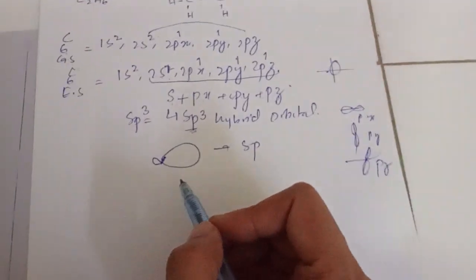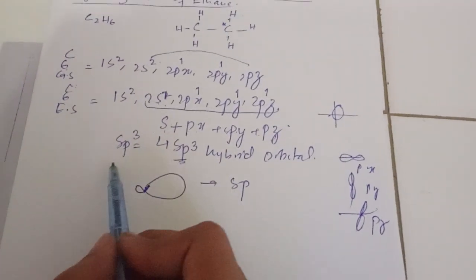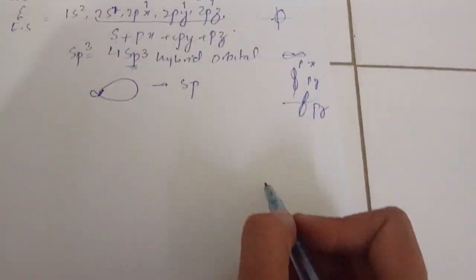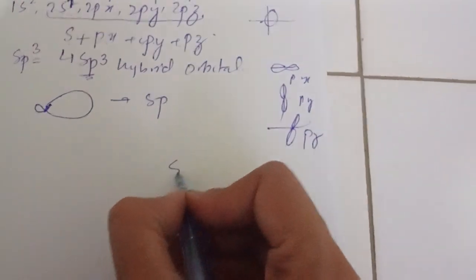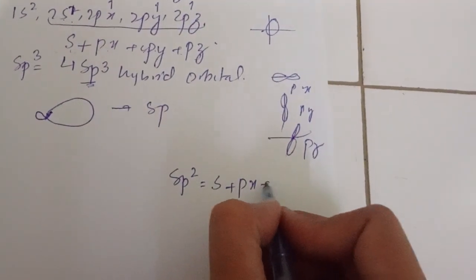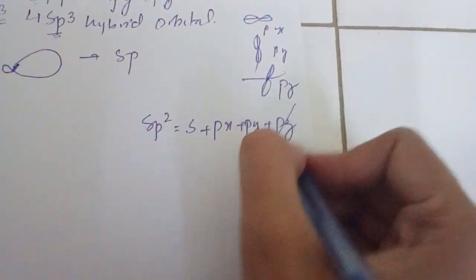Carbon has the capability to undergo sp3, sp2 and sp hybridization. In sp2, the 1s orbital combines with 1 px and 1 py, and 1 pz remains unhybridized.